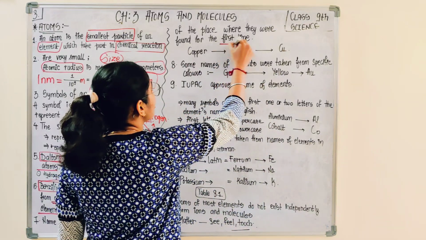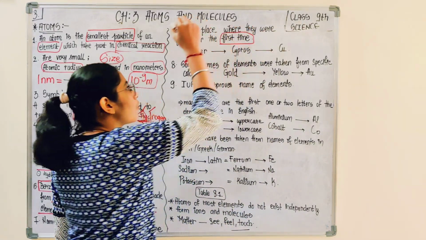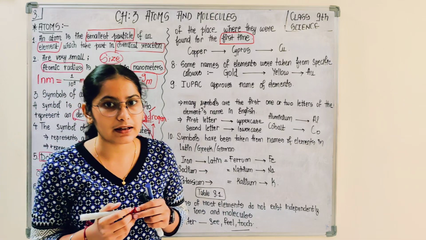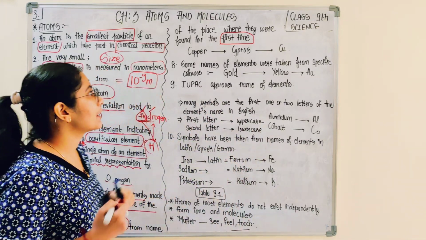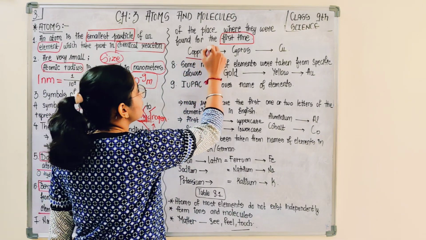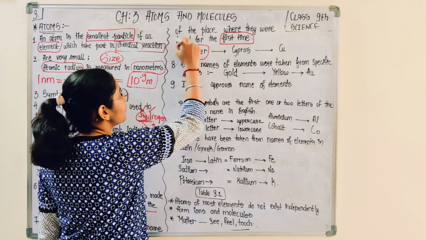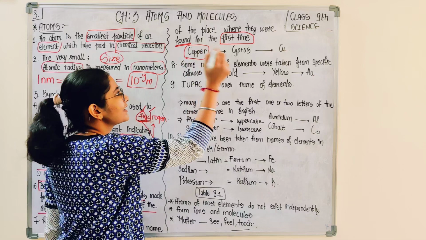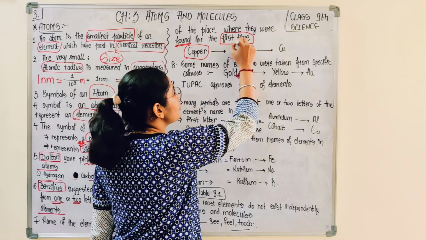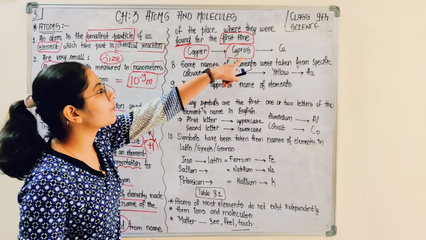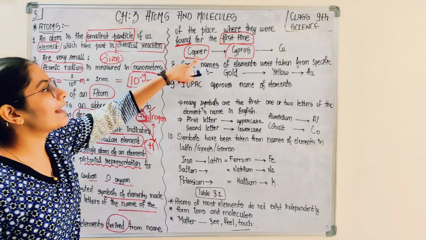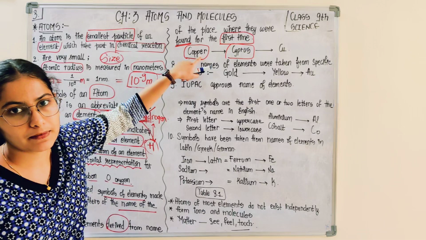Wherever they first found that particular element, they gave the element that place's name. For example, copper was found in, or first discovered in, a place known as Cyprus. So from the name of the place, the name of the element, copper, was decided.